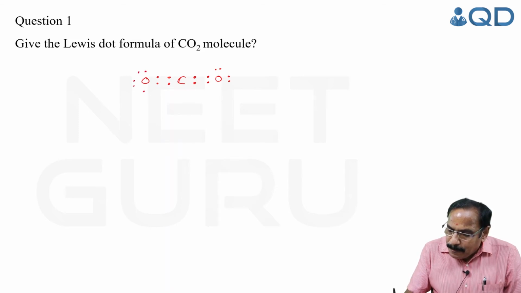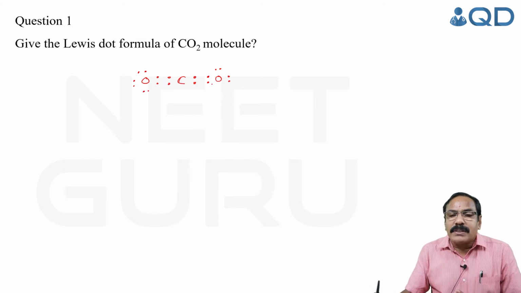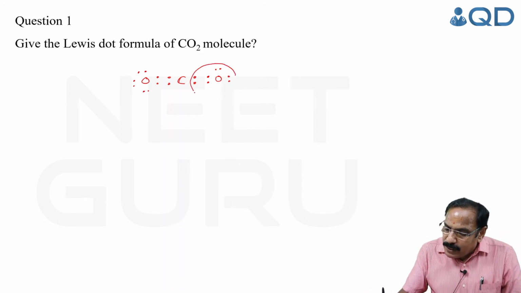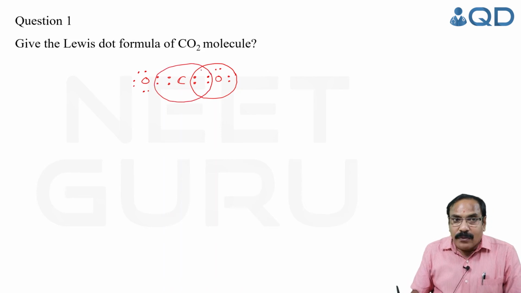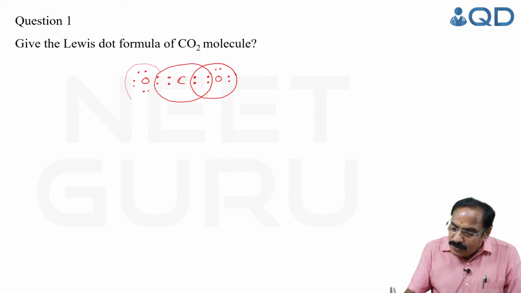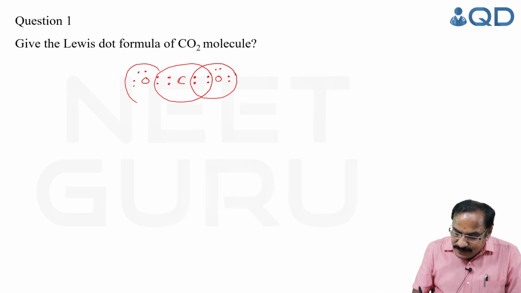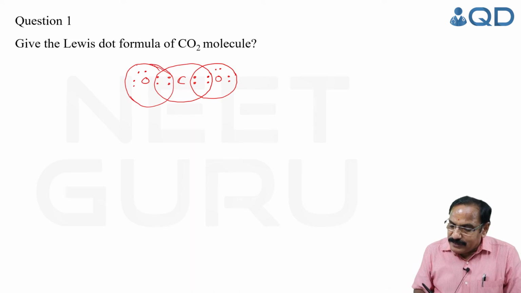Thus, both carbon and oxygen have a completely filled octet. Around carbon you have 8 electrons, and around both oxygens you have 8 electrons. Thus, both the atoms involved in bonding complete their octet.